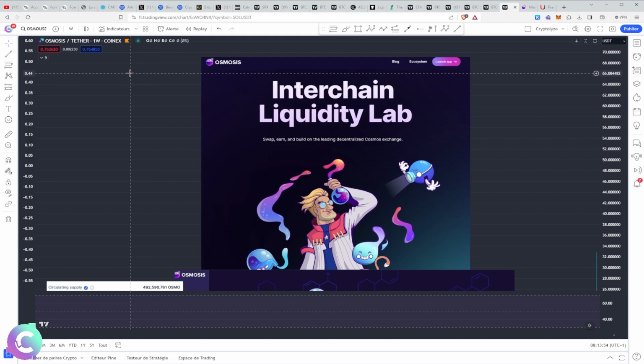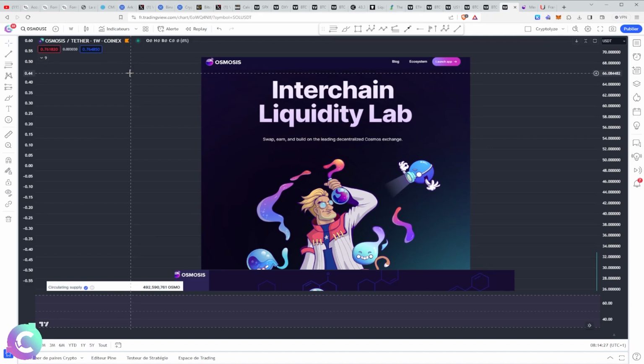And precisely, Osmosis aimed to think about this notion of liquidity, this notion of unfractionated liquidity, to have common liquidity across all blockchains. And what is good is that Osmosis has evolved so much, and above all has worked a lot on the notion of interchain and interoperability, which is carried by the IBC protocol, which is the interoperability protocol of Cosmos SDK, therefore from the Cosmos Development Kit.